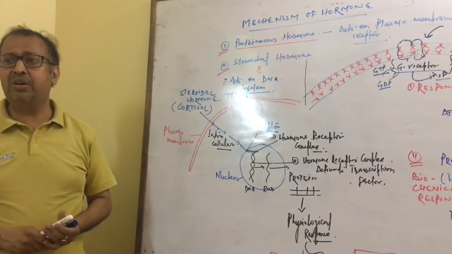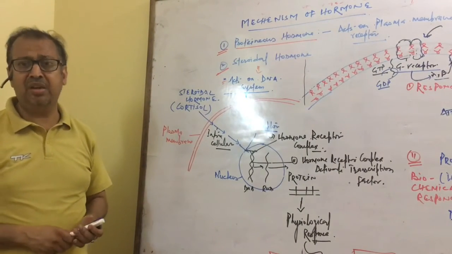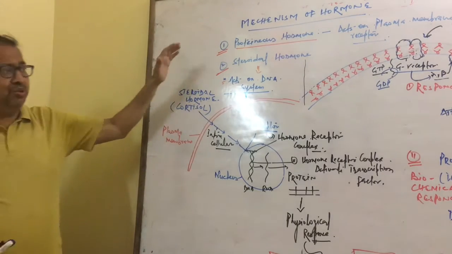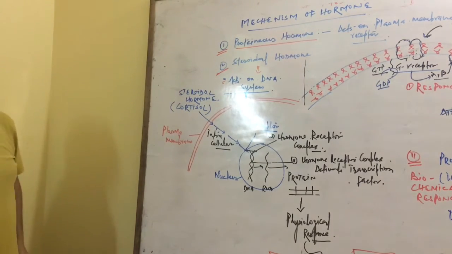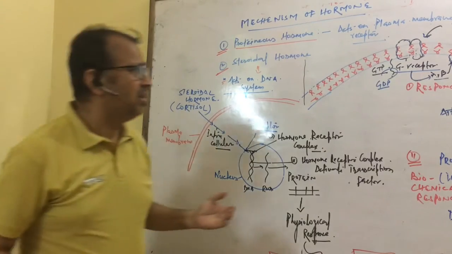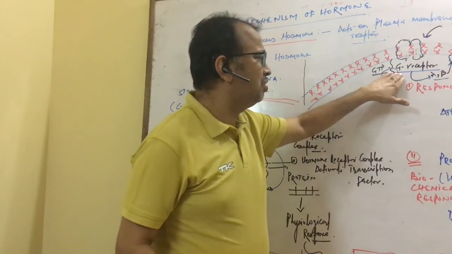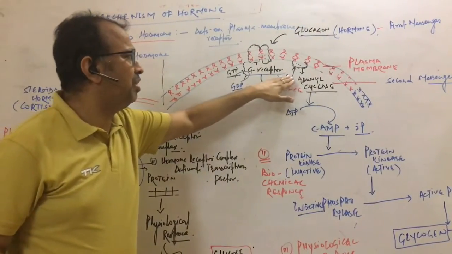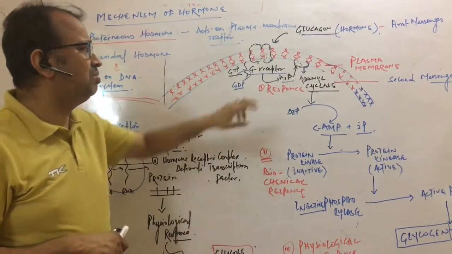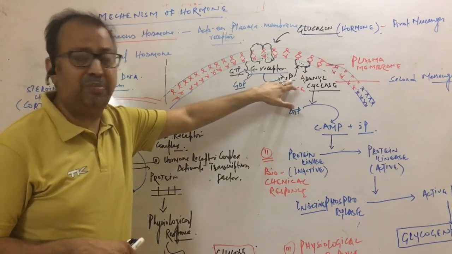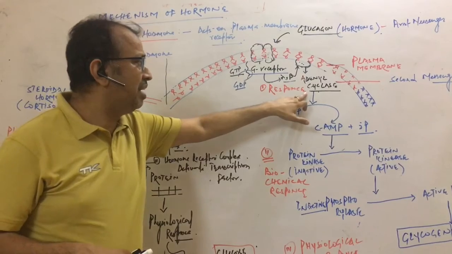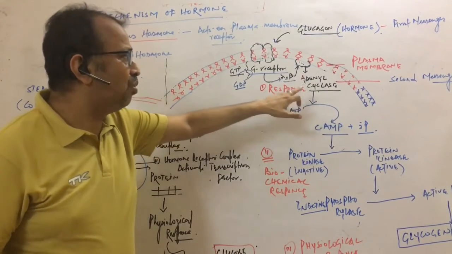So it is very important for the NEET or upcoming AIIMS examination. So this mechanism, you know very well about. The question might be asked about the G receptors. So what is the G receptor? How is it activated? Which receptor activates the adenylate cyclase system? So lambda and beta. A question might be asked from this side. And what is adenylate cyclase? What is the role of adenylate cyclase?